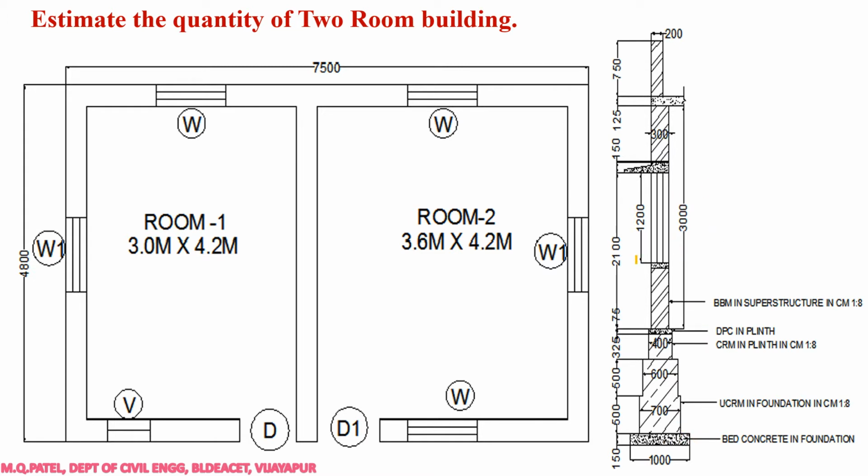So first we will start with the estimation of excavation. Initially we have all the plans, architectural plans, structural plans and so on. After that we do the marking. After marking, we start with excavation. For example, we will take this as the ground level. Always below the ground level we do the excavation. So this much excavation has to be done.